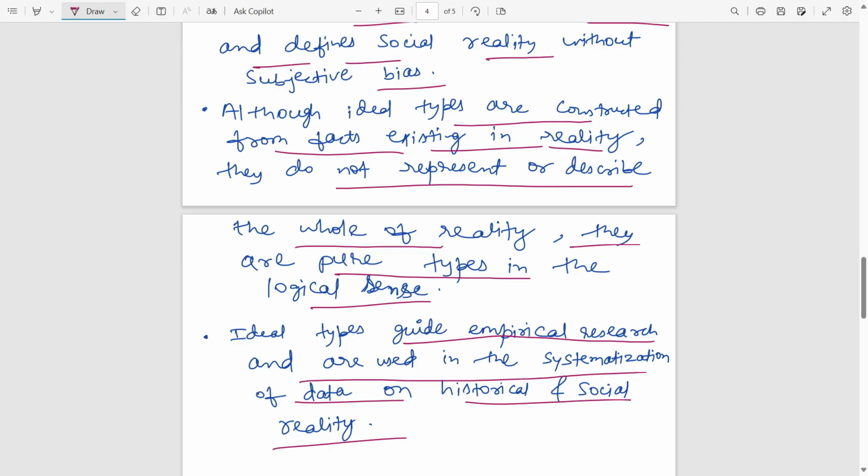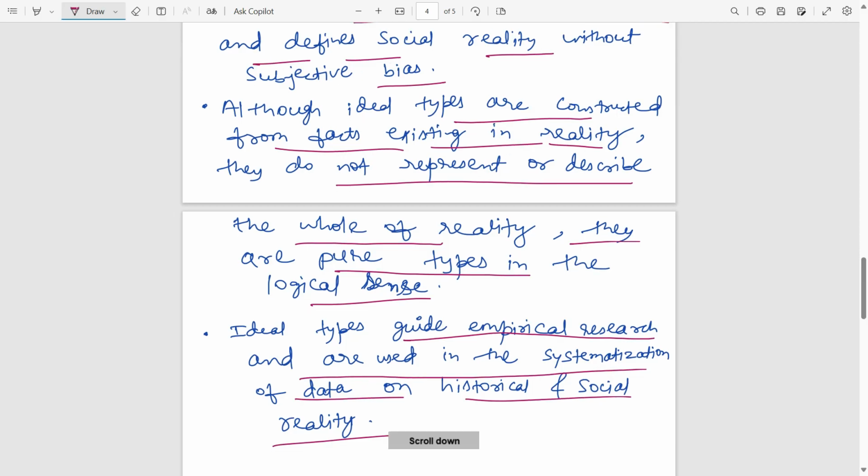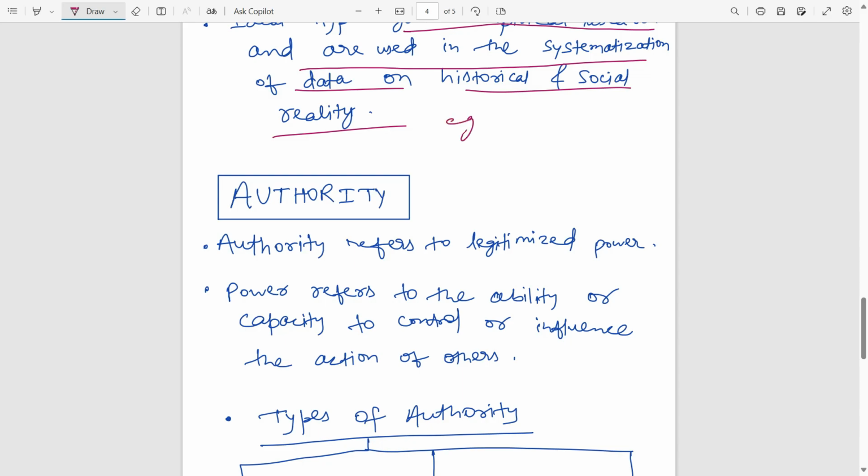So what realities are existing, that kind of data it recognizes, that kind of data he mentions. So it is a systemization of data. For example, if you are talking about democracy, then what are the properties of democracy? That kind of systemization will be there. If you are talking about democracy, then you talk about liberty, is there liberty, you talk about individual liberty, you talk about